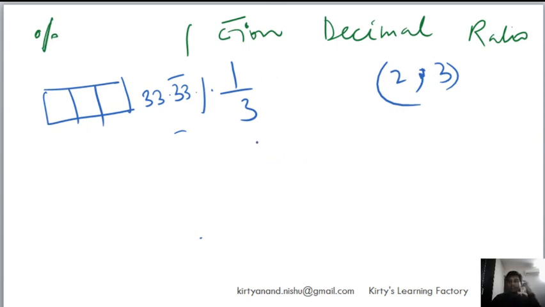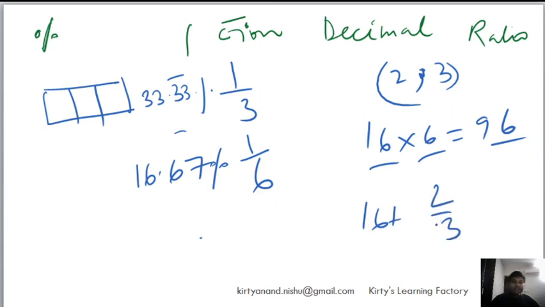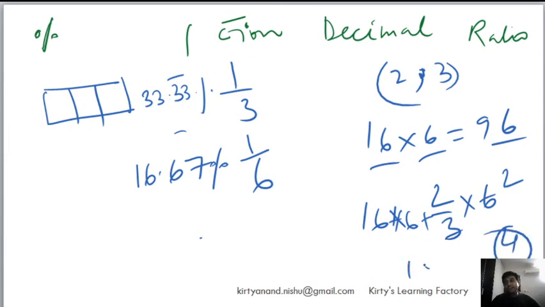Now from here I will start. I do half of this, it is 1 by 6, it will be 16.67. Basically it is not 16.67, it is 16.66666. Now you see, 16 sixes are 96. This is basically 16 and 0.67, which is 2 by 3, right, in terms of fraction. So 16 into 6 is 96, plus 2 by 3 into 6, which is 4. Correct? So that gives me 100, which is why this is 16.67.